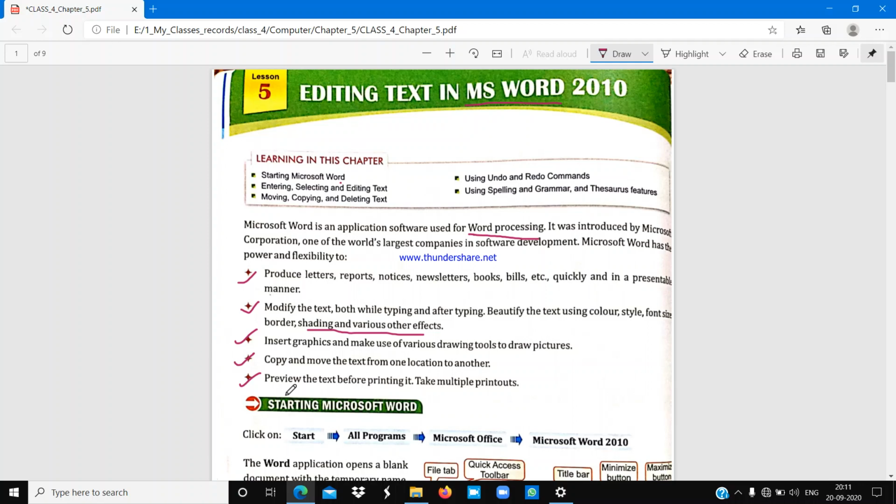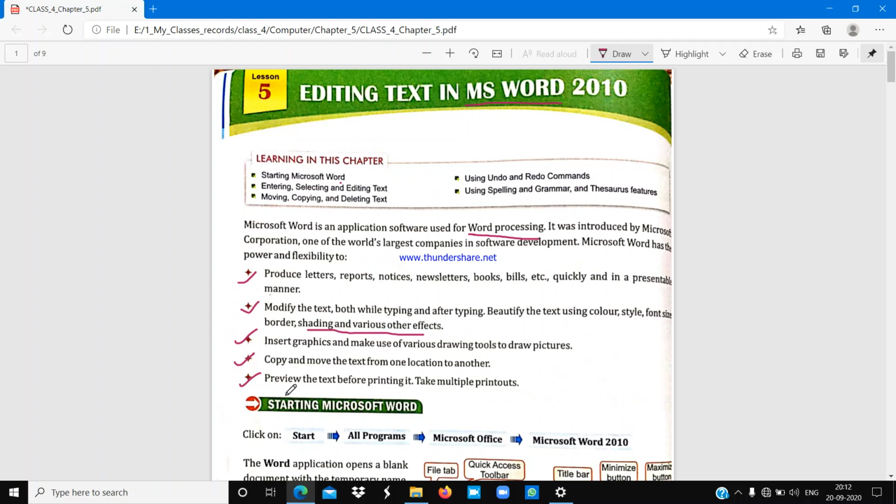As you know, we are typing question papers for you. Suppose in a class there are 29 students. Okay. So I am not going to type 29 different question papers for each student. I type only one question paper and then I take out multiple printouts.